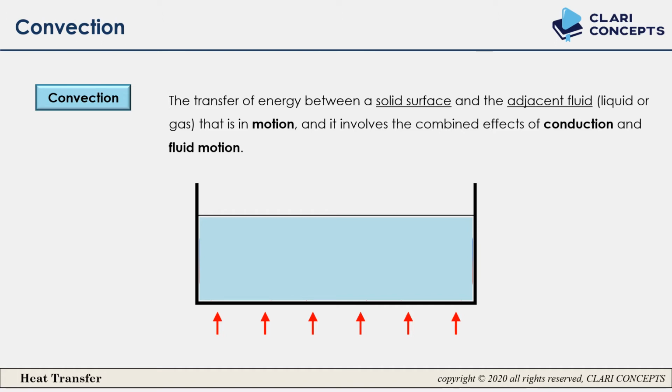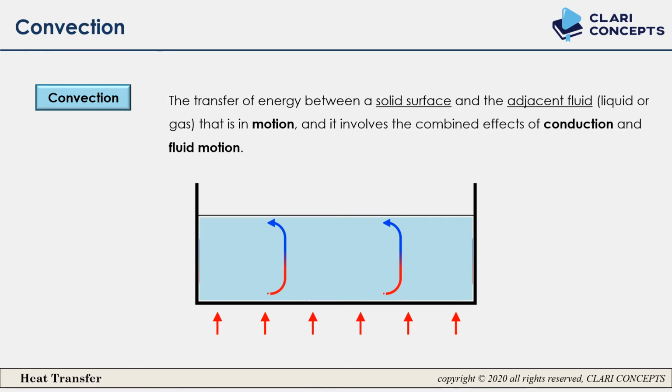Now what will happen with that molecule? As it gets heated, its temperature will increase, and as the temperature increases, what happens with density? Temperature increases, density decreases, and we know that as density decreases, the less dense fluid will move upward. So these molecules will go up, and since they go up, someone needs to come down.